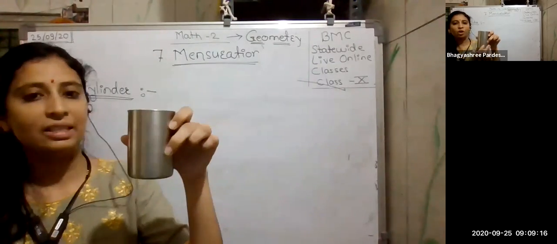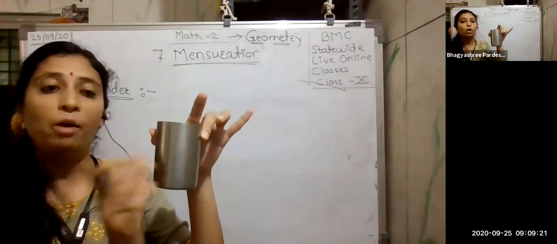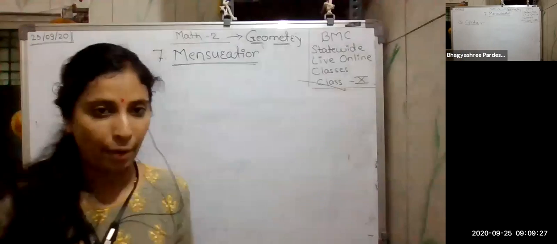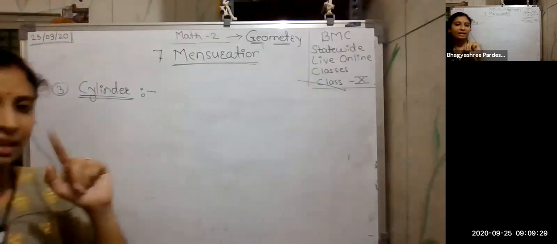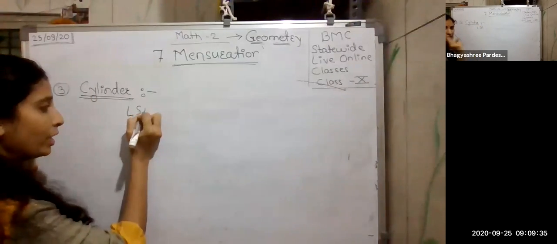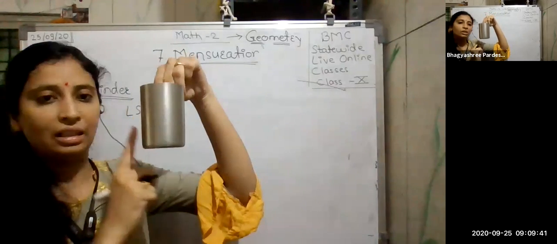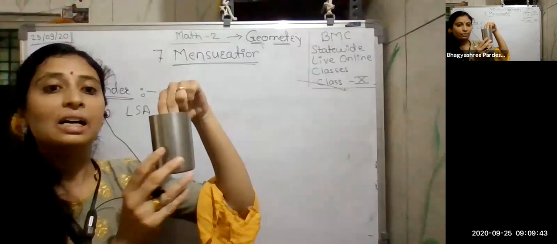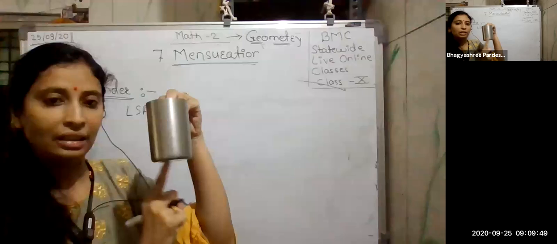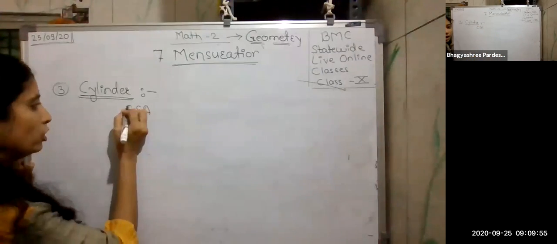So, cylinder. This is a glass. All of you know the shape of this is nothing but a cylinder only. How to frame the formulas for this glass, we are going to see right now. The first one is the cylinder. In the cylinder, we are going to find three things. The total surface area. One more thing: it is a cylinder, which means it is curved here. Since it is curved, we are not going to find the lateral surface area, we are going to find the curved surface area.